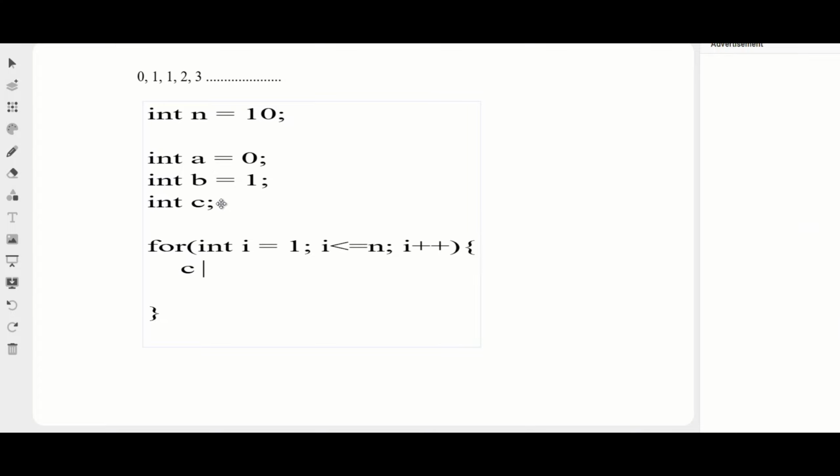Here first I am going to go for the third number. The third number is nothing but the sum of the previous two numbers, c equal to a plus b. After adding, my c is now the third number. If I go for the next number, it will be 2, and that 2 will come through these two numbers.